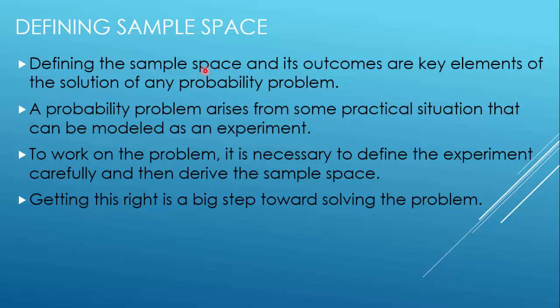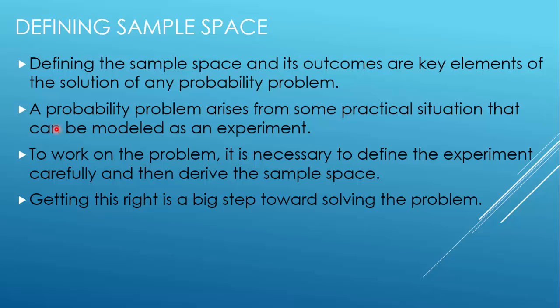Defining the sample space and its outcomes are key elements of the solution of any probability problem. We'll see the importance of this when we talk about real practical applications of probability, or when we try to develop models for experiments. A probability problem arises from some practical situation that can be modeled as an experiment.